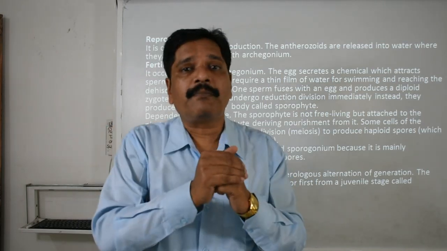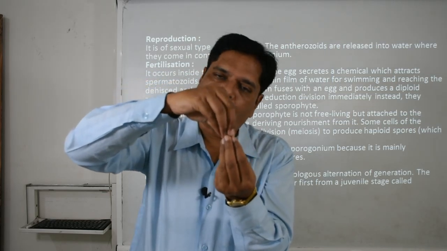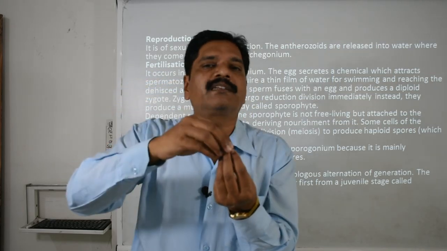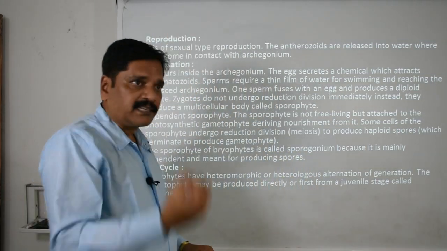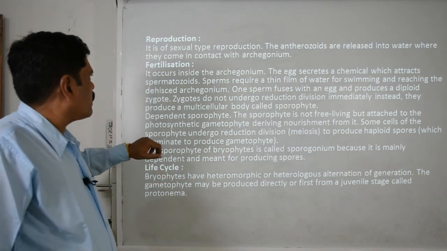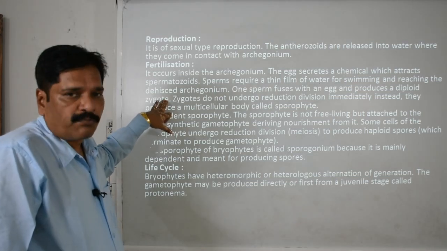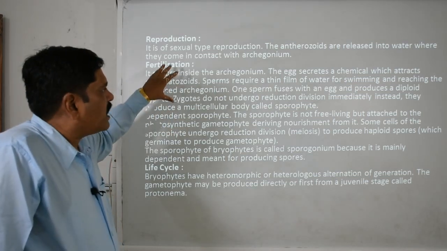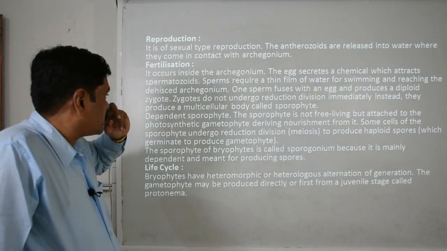When they reach the female one, at the top of the neck, the guard cell absorbs water and swells up, which is responsible for rupturing, and then later the neck cell decomposes. Then their fusion restores the diploid condition, that is a zygote, and this zygote develops into a sporophyte-like structure.